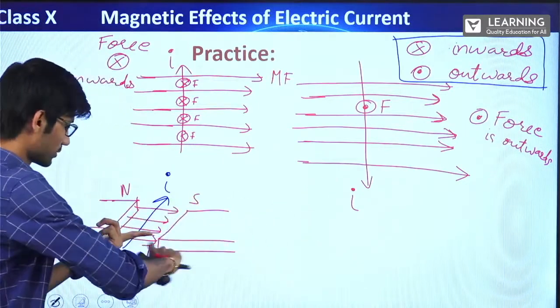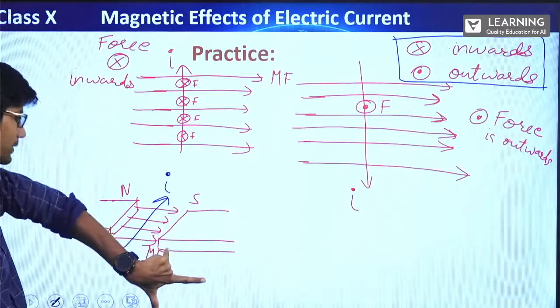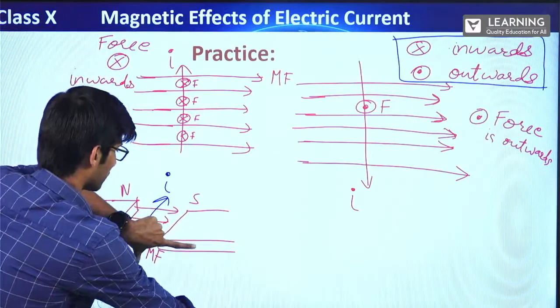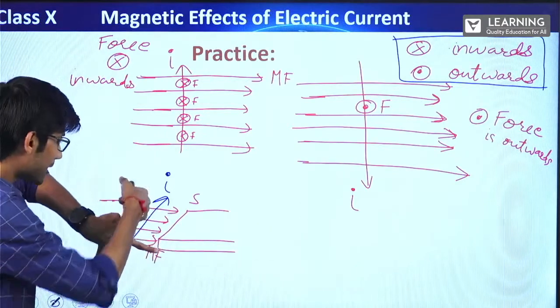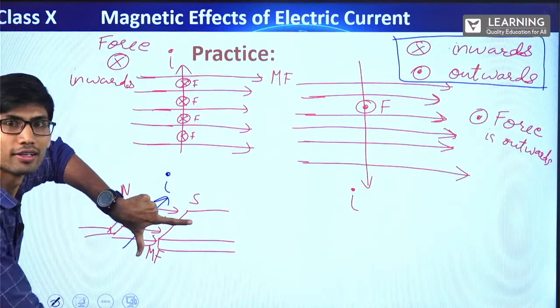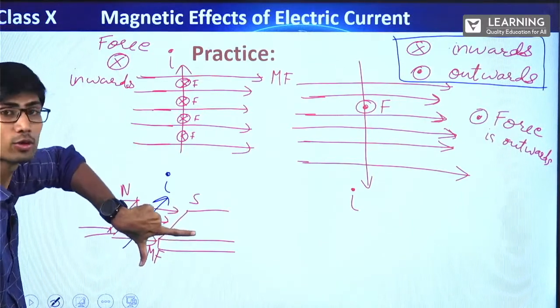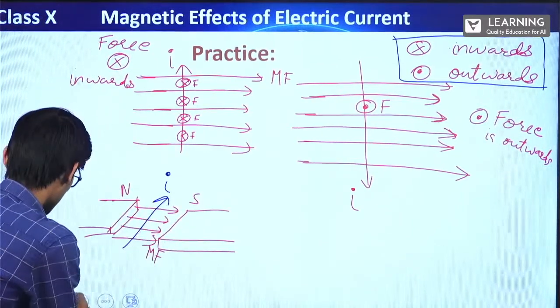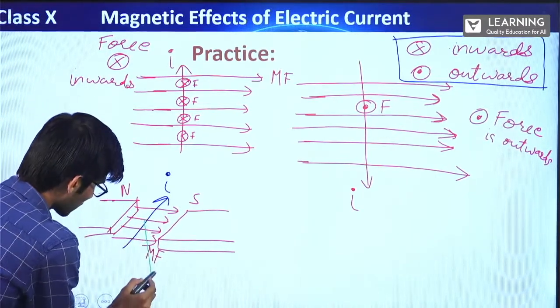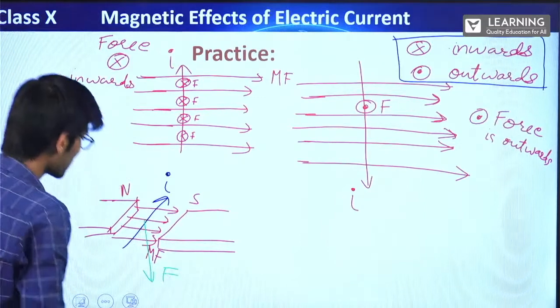See this? Current is inside. Magnetic field is in this direction. Current is inside. So the magnetic force is downwards. That means this wire, I will show it with this color. I hope you can see it. It will be pulled downwards. This is the direction of force.